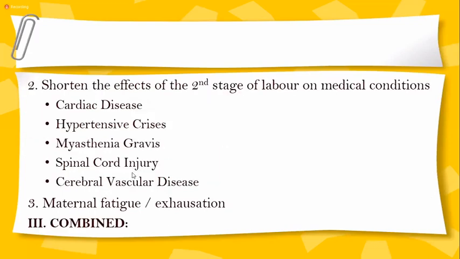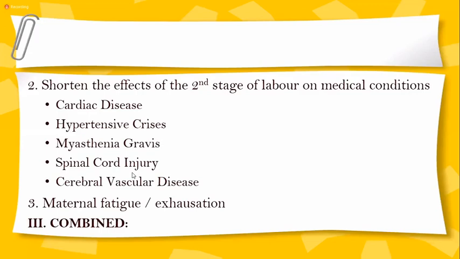Sometimes you need to shorten the second stage of labor in certain medical conditions. When the patient is fully dilated and the head has come down, or it is fully engaged, or the station is at +2, the baby is at perineum, then you do not wait so that she pushes herself.